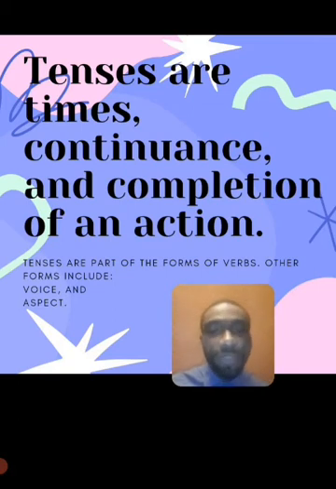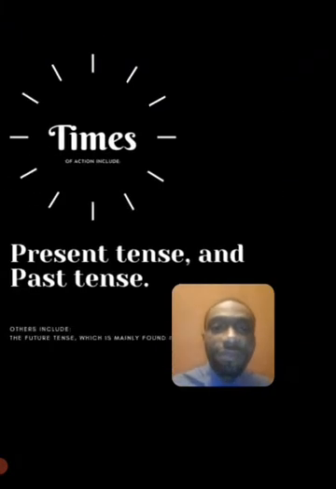As I said in the introduction, tenses are part of the forms of verbs. You may want to know the other forms of verbs. They are not far-fetched. They are voices and aspects. We are going to be looking at that in our subsequent series. Meanwhile, let's deal with the three categories of tenses. We are beginning with times of an action.